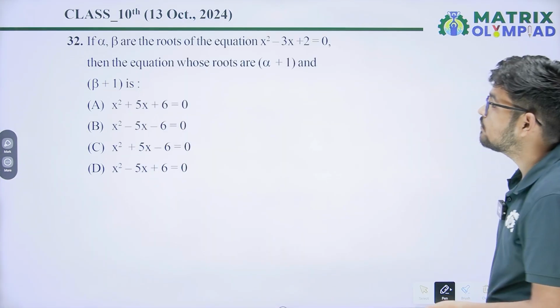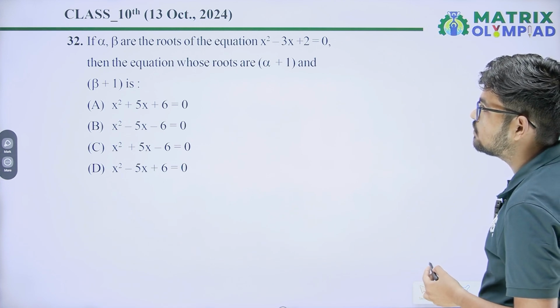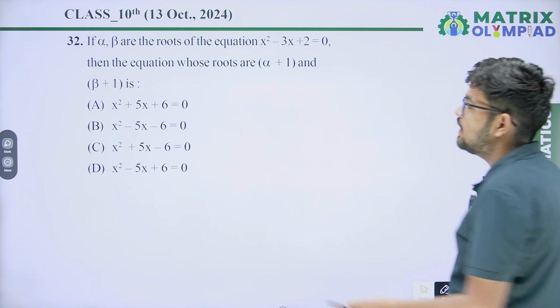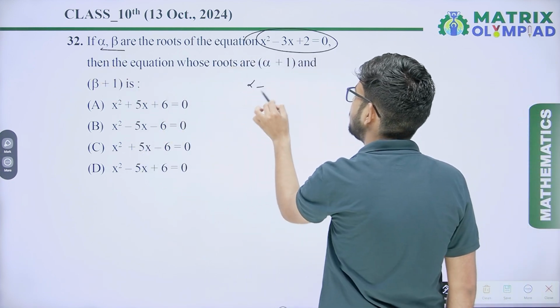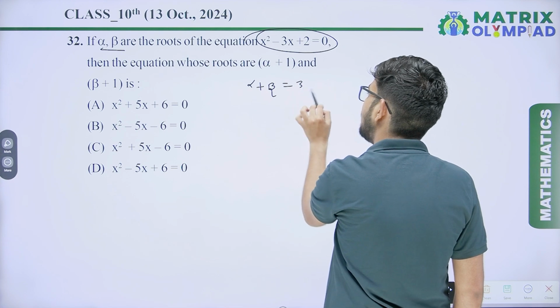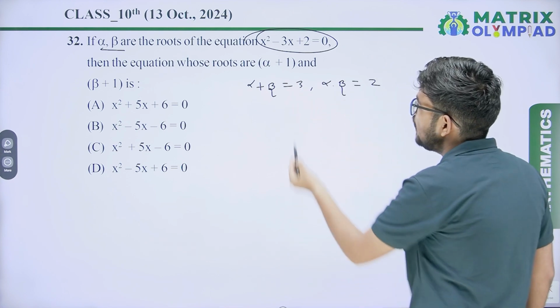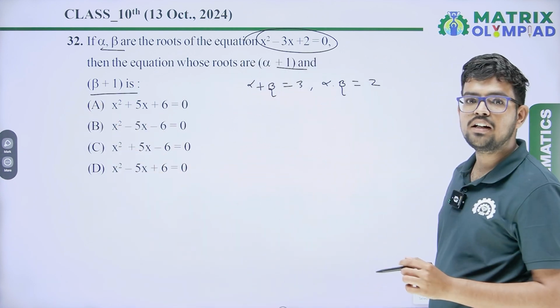Next question is, alpha and beta are the roots of the equation x square minus 3x plus 2. Then find the equation whose roots are alpha plus 1 and beta plus 1. If alpha, beta are roots of this equation, it means alpha plus beta equals 3 and alpha dot beta equals 2. So we have to find the equation whose roots are alpha plus 1 and beta plus 1.